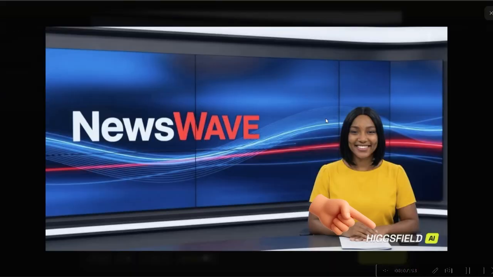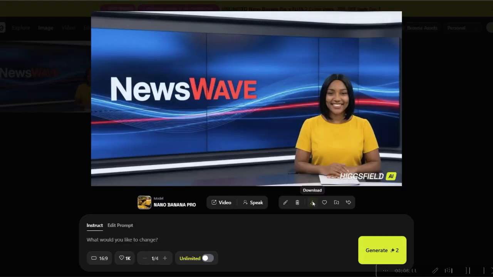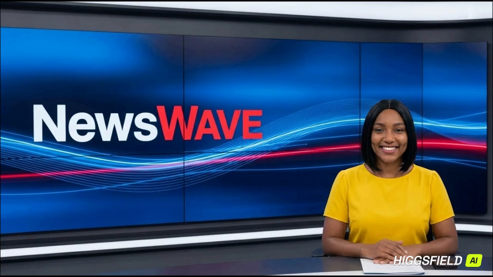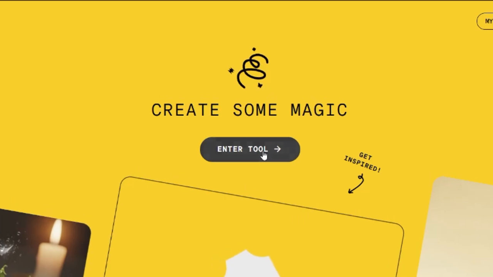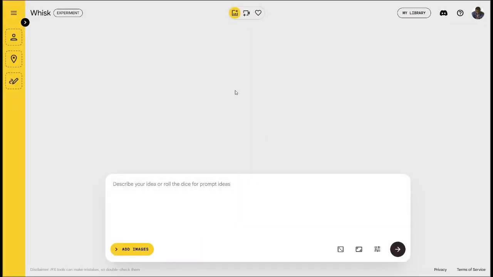I'll show you how to remove the logo, so click here to download it. Now let me show you how to remove the Higgsfield watermark without losing image quality. Head over to wix.com, click on enter tools. If you're new to Wix, sign up with your Google email account.